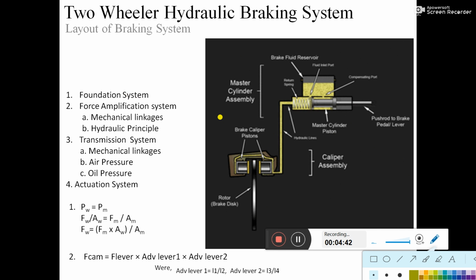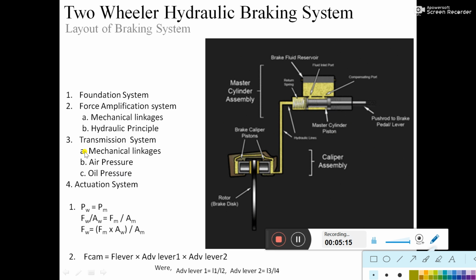In case of the pneumatic, the actuation is again mechanical. Even though the transmission of force is pneumatic, at the actuation side it again uses a piston and cylinder arrangement. A diaphragm type piston and rod arrangement, or we can say a diaphragm cylinder, and an S-shaped cam are used in the pneumatic actuation system. Transmission is pneumatic, but actuation is again cam type. So this is the actuation system.